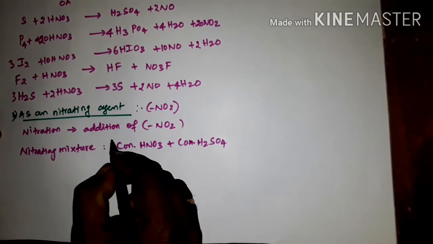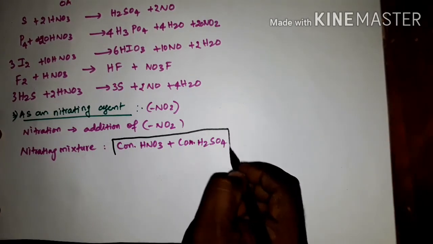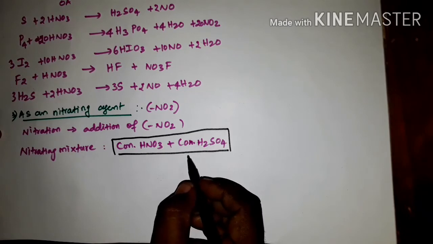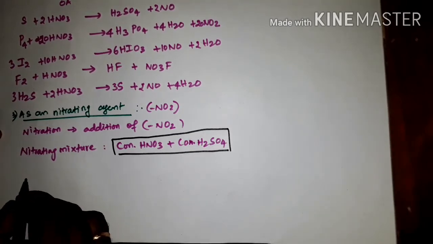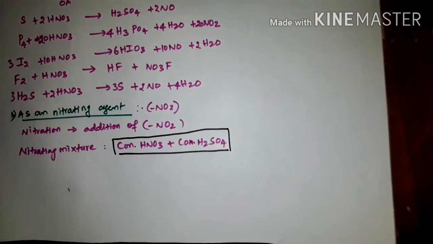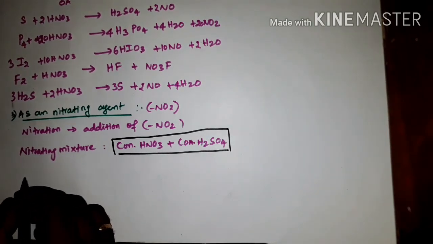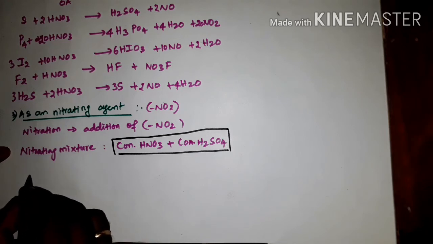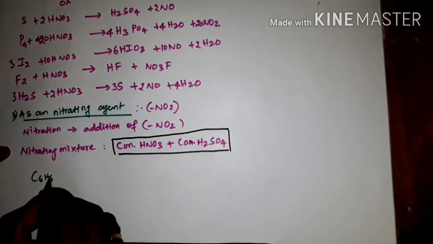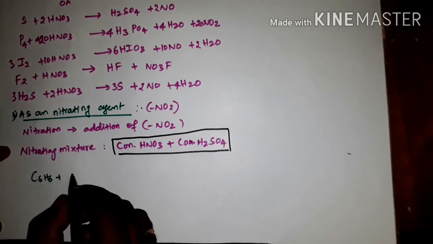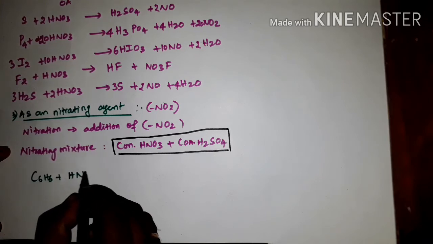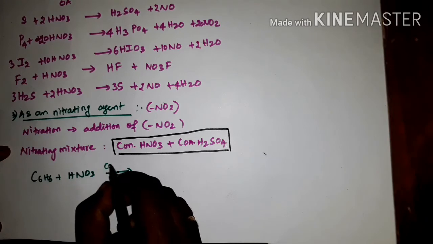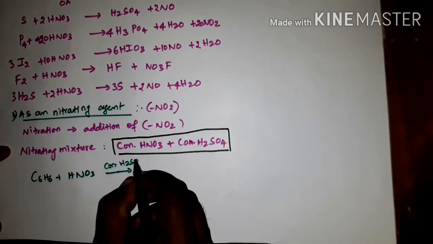Okay, now see the reaction, that is benzene C6H6 plus HNO3 gives, in the presence of concentrated H2SO4, C6H5NO2.